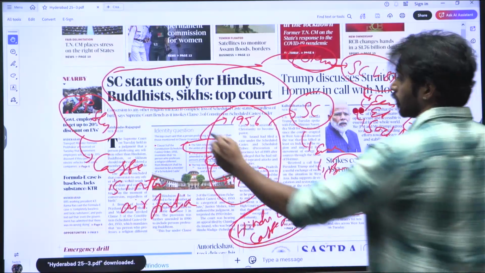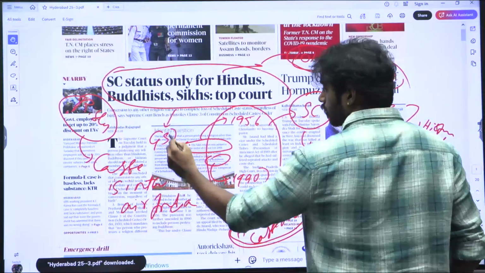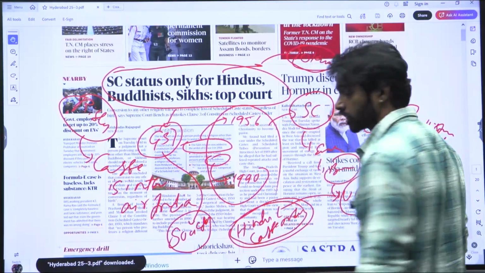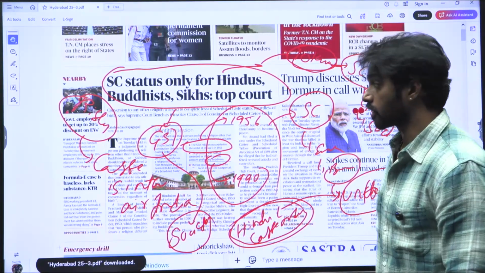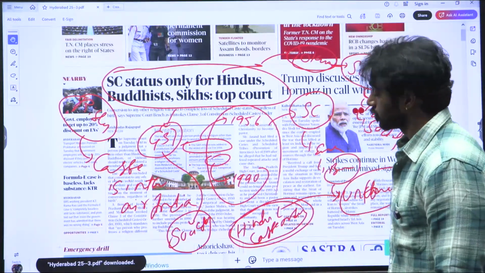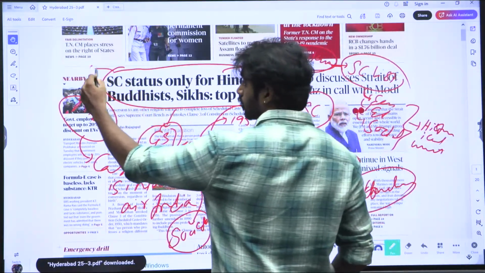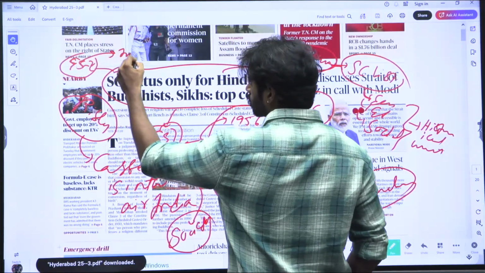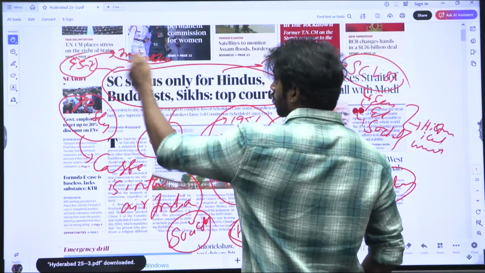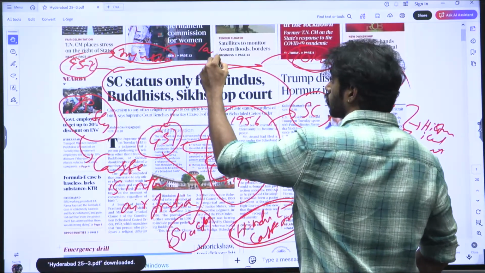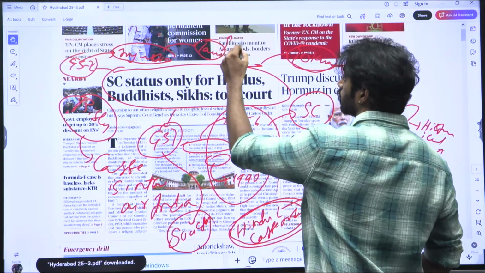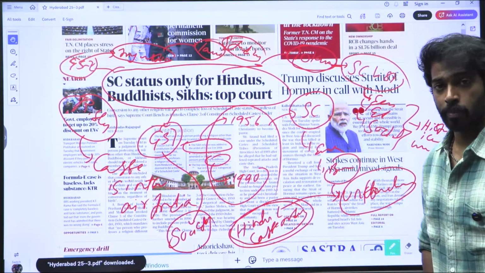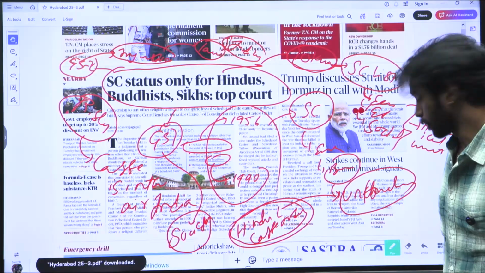Right, you can use it under GS1 as part of society, how in society there is discrimination and there is lack of equality. You can use it under GS1, and also you can use it under GS2, where you can talk about injustice, and law and judiciary. These are all the aspects where you can use the particular information that is given here. Okay, moving on.